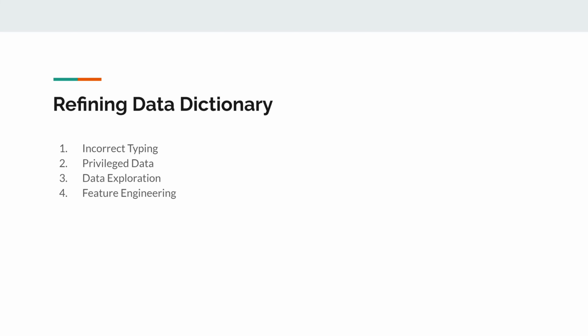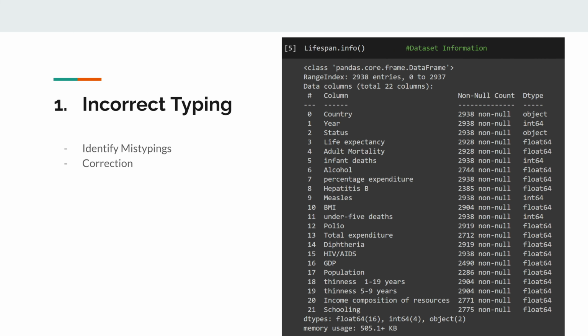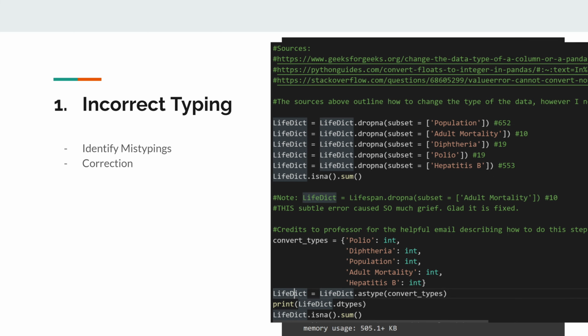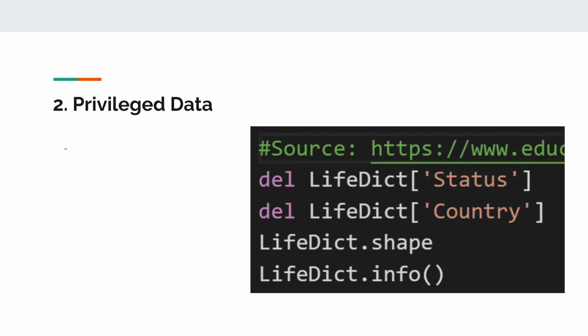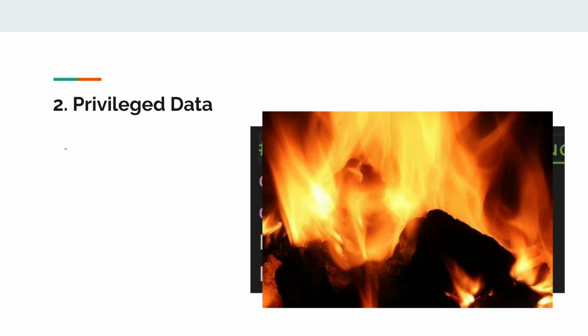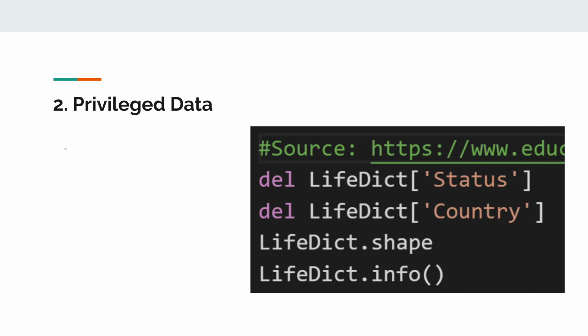Refining the data dictionary for the model is a multi-step process. First, we want to identify which data types are mistypes before we correct the problem. Second, we want to identify which columns we don't want in our data set. For example, if a country changes its name by one letter, we don't want our model to catch on fire because it doesn't know what to do. Secondly, we don't want an expert telling our model if they consider a country developed or not.